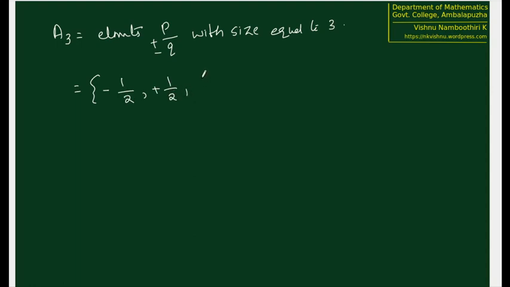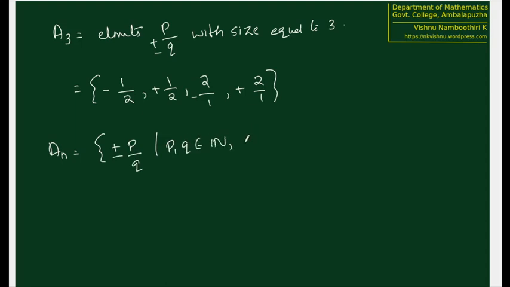Next is 2 by 1, minus 2 by 1, plus 2 by 1. Okay, so these are the elements having size equal to 3. So there are 4 elements. So in general, AN is equal to plus or minus P by Q with P, Q in N, GCD of P, Q equal to 1. Not only that, P plus Q equal to N. This is what our AN is.